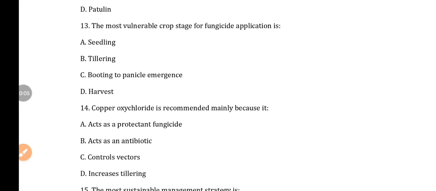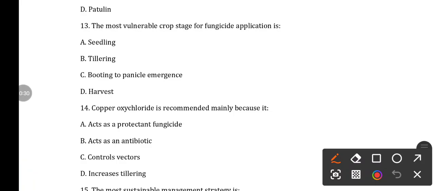Then question number 13. The most vulnerable crop stage for fungicide application is: option A, seedling; option B, tillering; option C, booting to panicle emergence; option D, harvest. So here the answer is the booting to panicle emergence stage. This stage is favorable for fungicide application as this is the most susceptible stage for false smut.